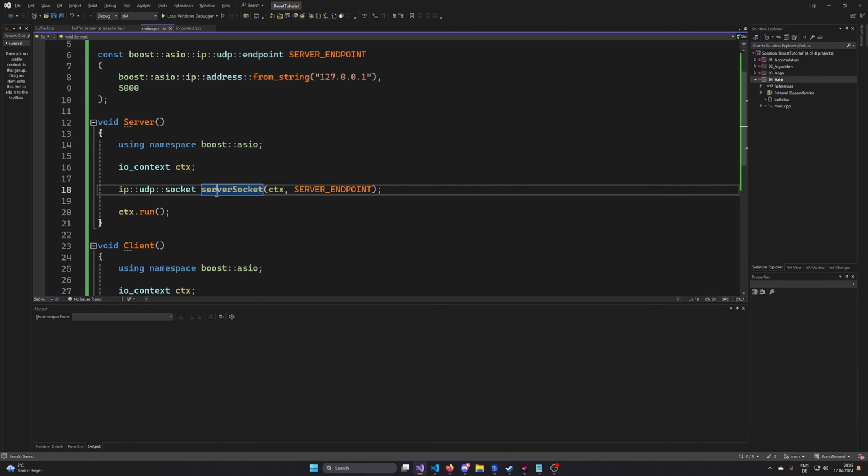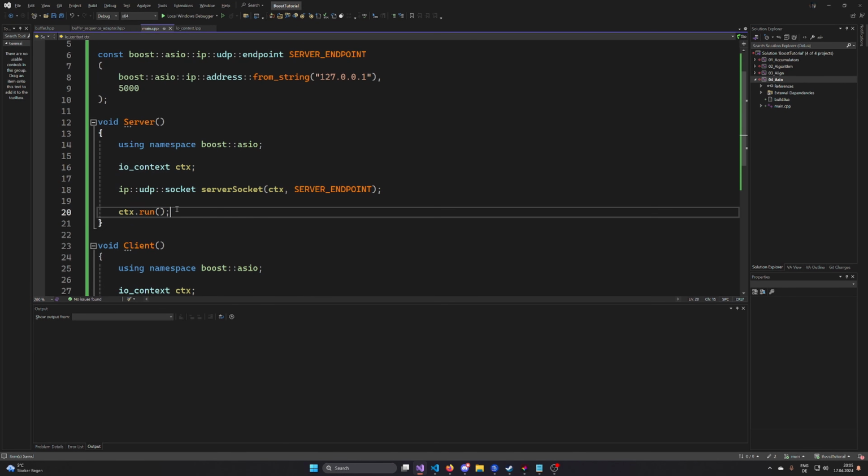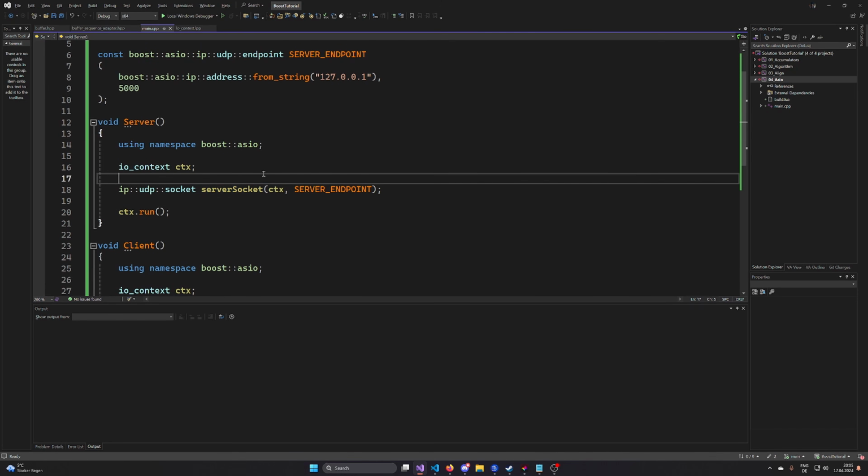Every asynchronous operation that we are doing on this socket is going to be enqueued in the context, and this is going to be handled as soon as run starts working. So everything that we are doing that's going to be an async call on that server socket will not be executed directly. It will be enqueued, and then if context.run is called at the end, it will be processed and waited for.